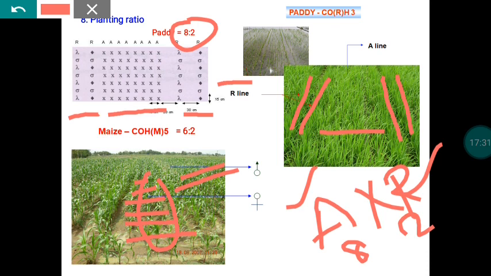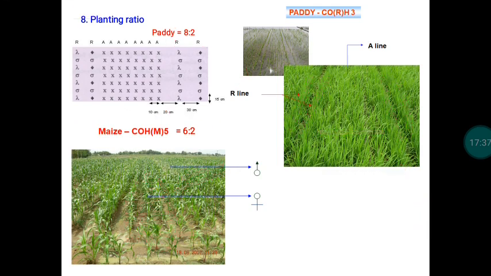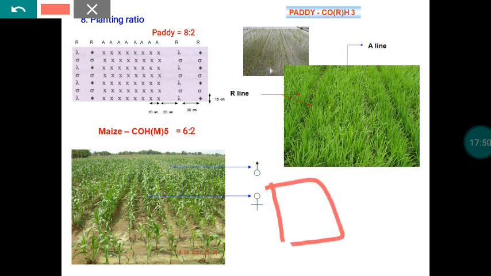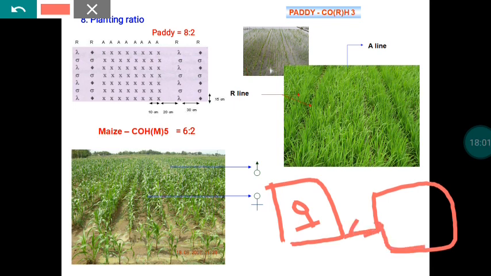So here we have to follow this kind of planting system, whereas in the case of cotton, we are following the system of emasculation and dusting. The emasculation and dusting system is followed for hybrid seed production operation. What we have to do is follow the block system of planting. So we have to raise the female parent in one block. The male parent will be raised in another block. In between, we also have to maintain the isolation distance.